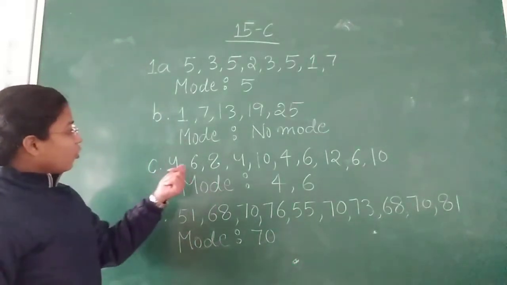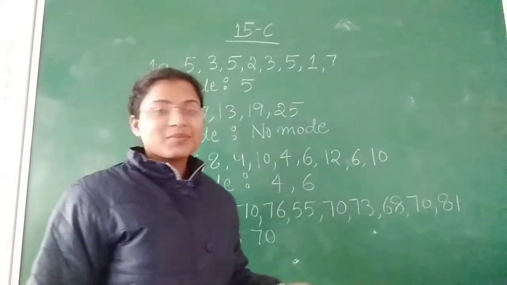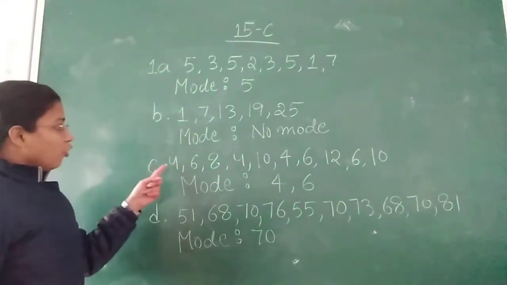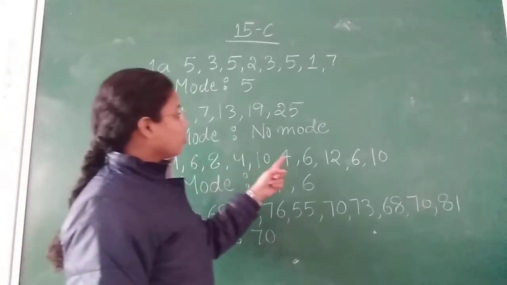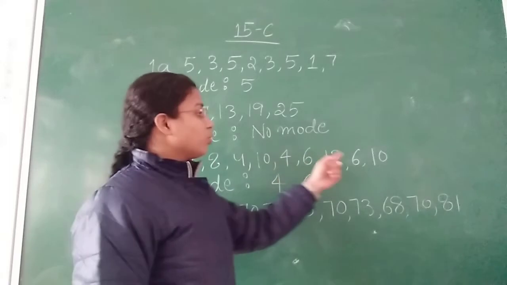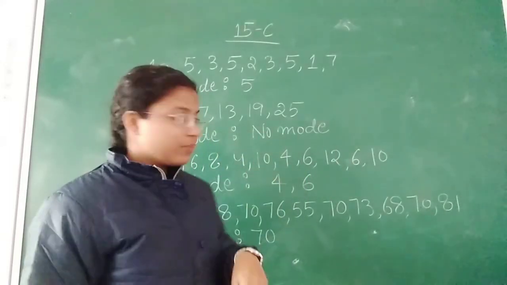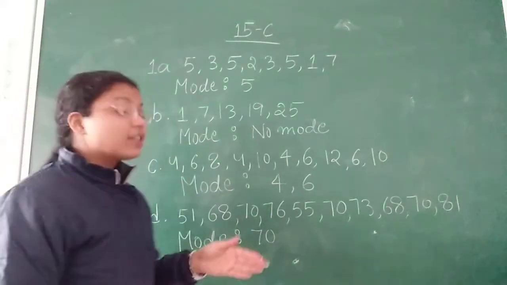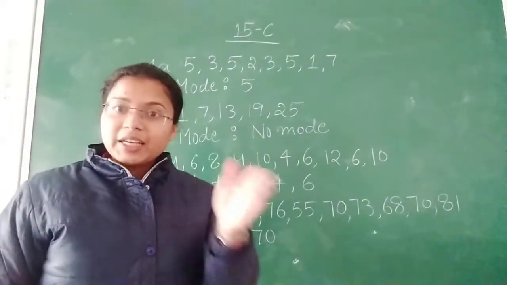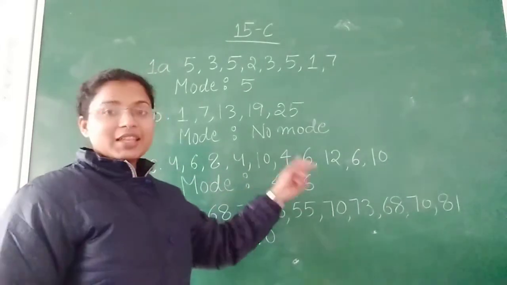Next is 4, 6, 8, 4, 10, 4, 6, 12, 6 and 10. So you will see 4 comes 1, 2, 3 times. 6 comes 1, 2, 3 times. Means both are coming 3 times, instead of 4 and 6 no number is repeating itself more than 3 times. So our mode will be 4 and 6.